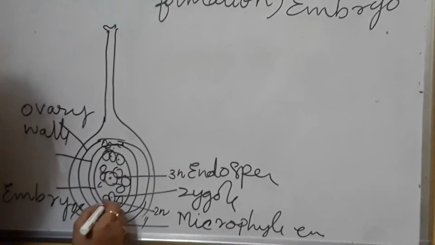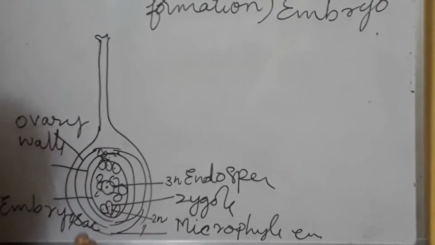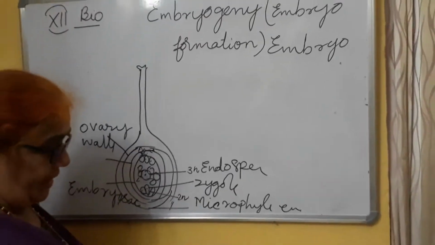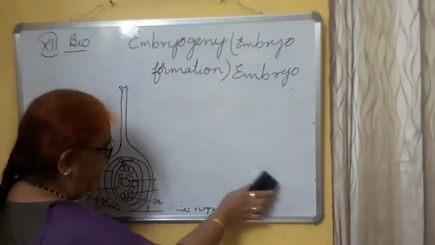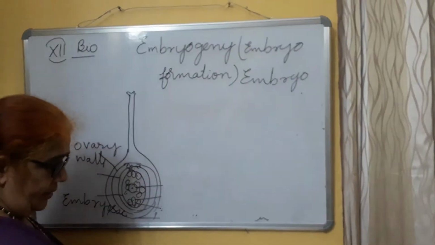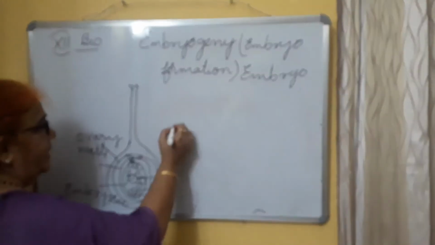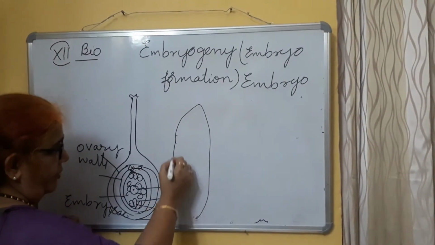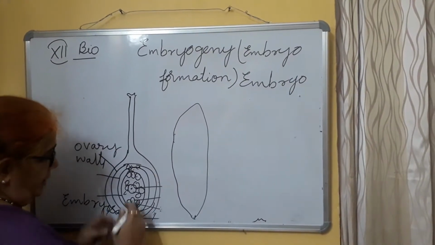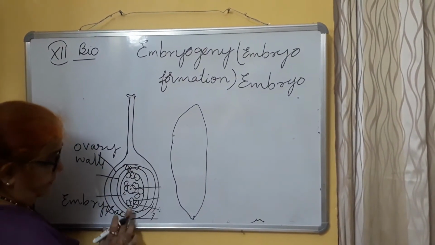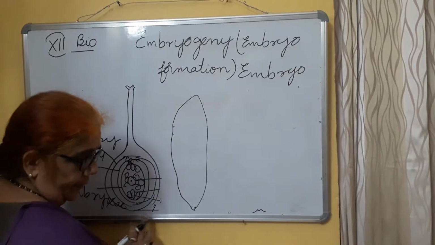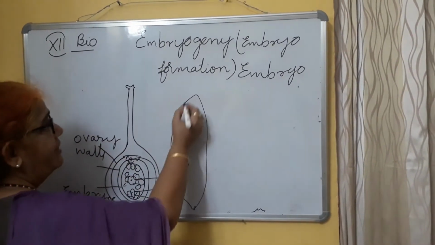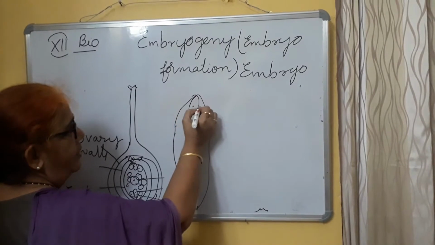Now, about this zygote development, this is the embryo sac. Inside the embryo sac, how does the embryo development take place? If you see the textbook diagram also, it is shown there, and this diagram you have to learn for the board purpose also. Here is the reverse diagram. This is the micropyle end and this is the chalazal end. At the micropyle end, what will be there? The synergids and egg apparatus. This will be given in the textbook. This is the developing embryo.